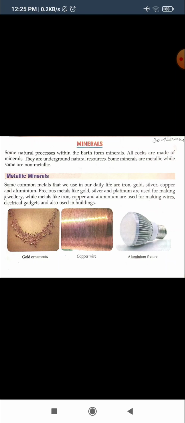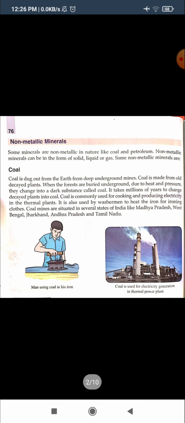Now we will see the next point, that is non-metals. Non-metals like coal and petroleum, these both are obtained naturally. Non-metallic minerals can be in the form of solid, liquid or gas.